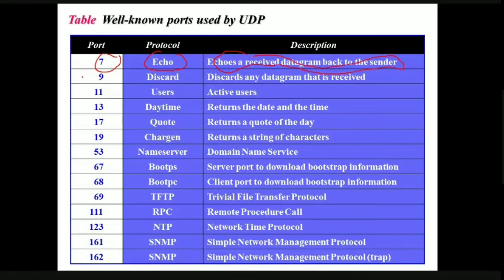Port number 9 means it is going to discard the datagram. Port number 11 lists all the active users. Port number 13 returns the date and time, that is, at the moment of the request, the current date and time. Like this for all these port numbers. These are the well-known port numbers for particular purposes. For RPC, the port number is 111. For NTP, network time protocol, the port number is 123. These are fixed, and for this reason we call them well-known ports. So these are the different port numbers used by UDP for different types of requirements.